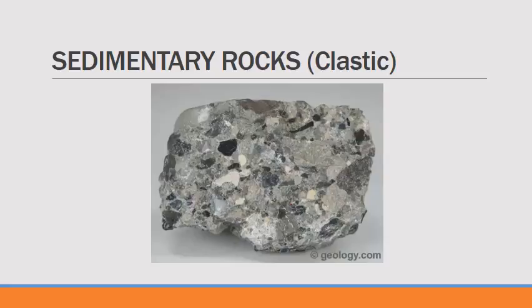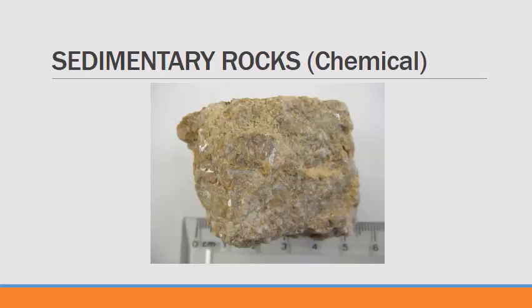In the picture, you may notice the different fragments of the parent material. This rock is commonly known as conglomerate. Chemical sedimentary rocks form from precipitation of dissolved rock particles. Water is the main agent in dissolving the parent rocks.